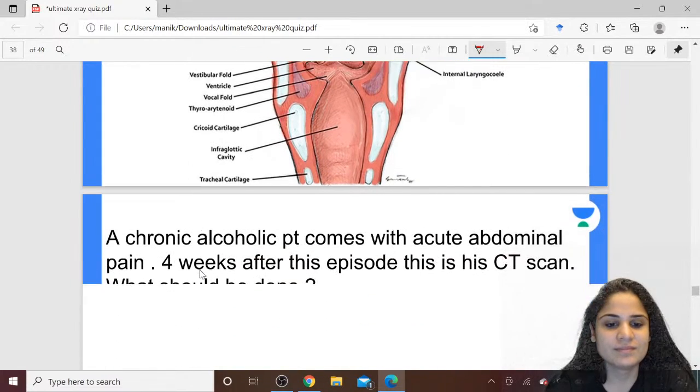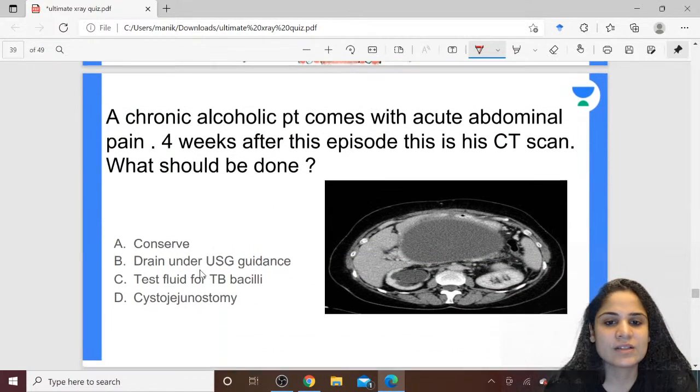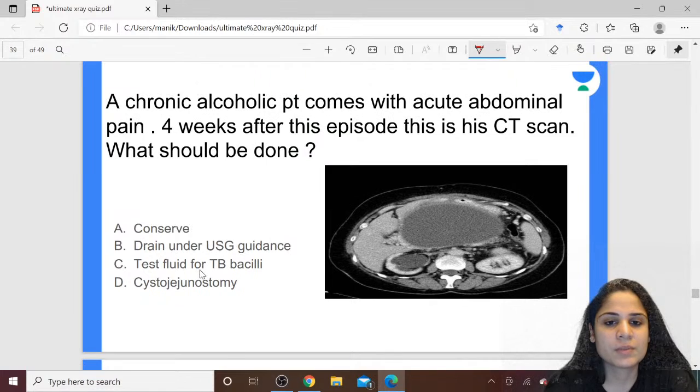Alright. A chronic alcoholic patient comes with acute abdominal pain. 4 weeks after this episode, this is a CT scan. What should be done?